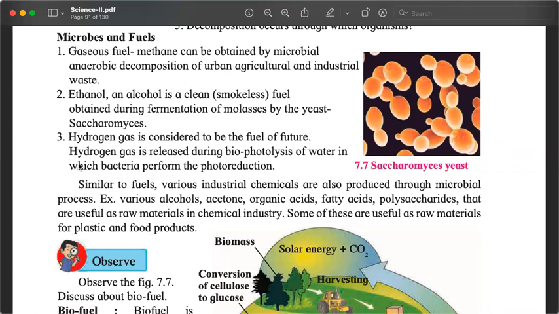Not just that, even today we realize that ethanol, an alcohol, is produced when there is fermentation of molasses by yeast. Which yeast? Saccharomyces. So this ethanol can also be used as fuel. Nowadays, the petrol that we use in our cars is blended with ethanol. It's not pure petrol. So we can grow fuel.